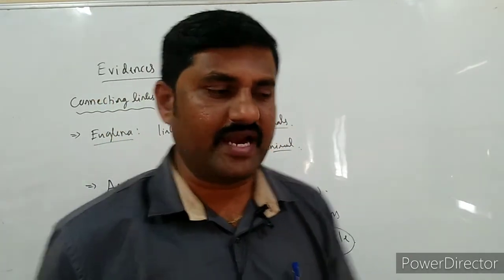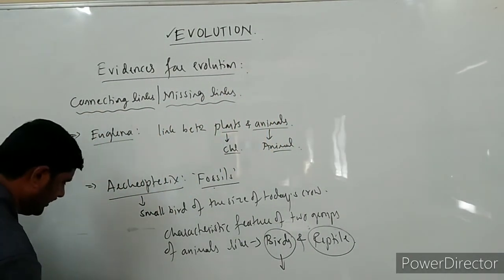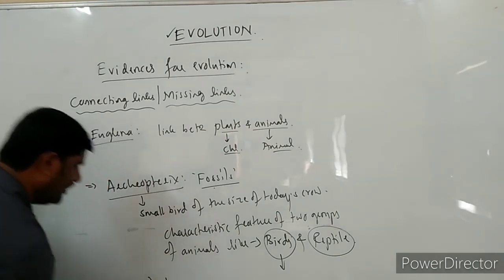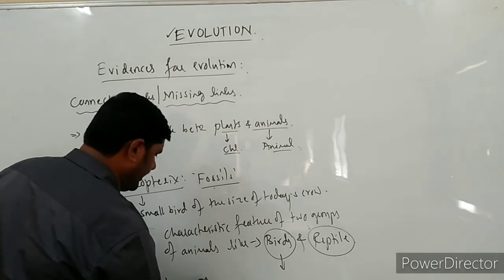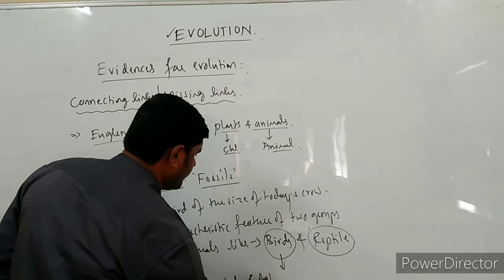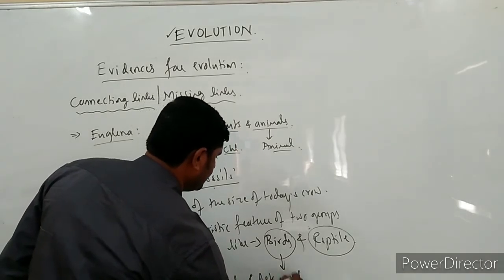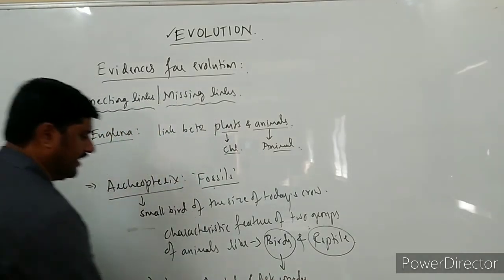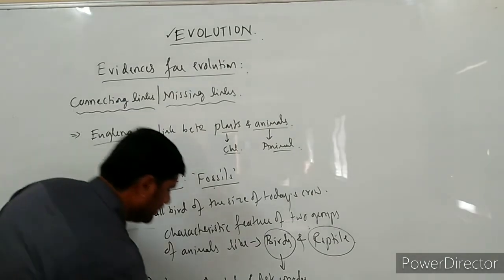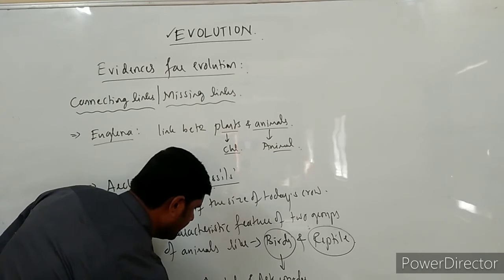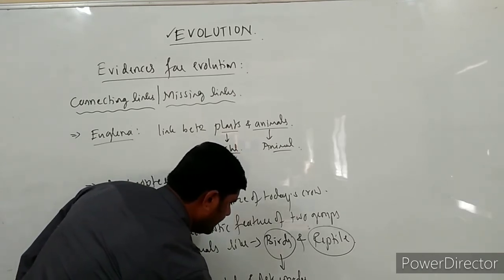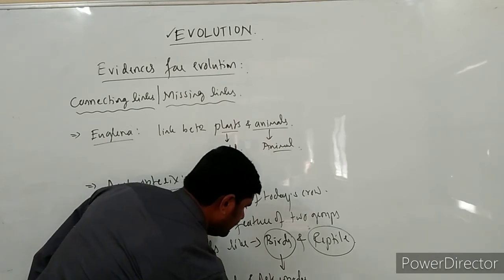Next example is Peripatus. It is a connecting link between Annelida and Arthropoda. Annelida has a segmented body, and Arthropoda has jointed legs.